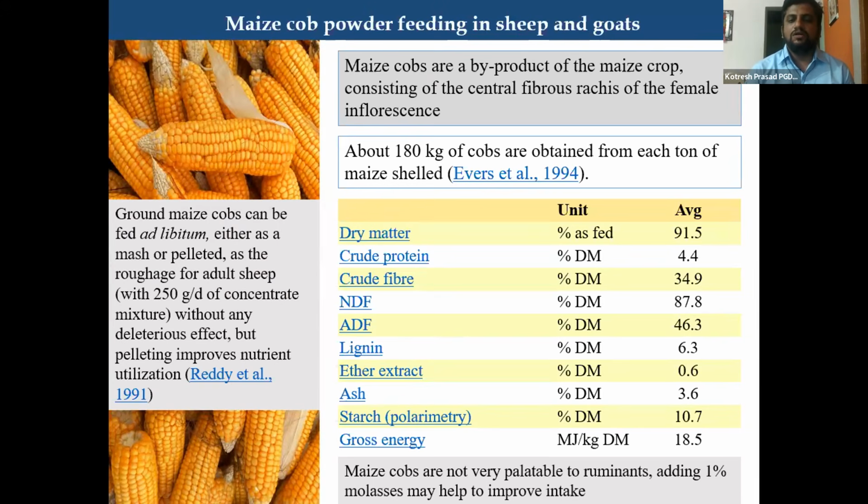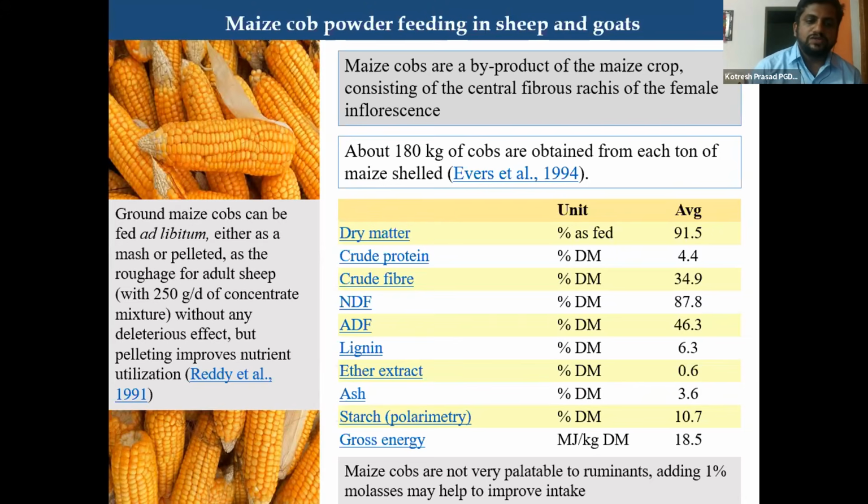That is definitely useless in villages, but some industries and thermal plants use it as a heat source. Maize cob is a byproduct of the maize crop, consisting of the central fibrous rachis of the female inflorescence. That is the white part which is left over after removing the seeds.